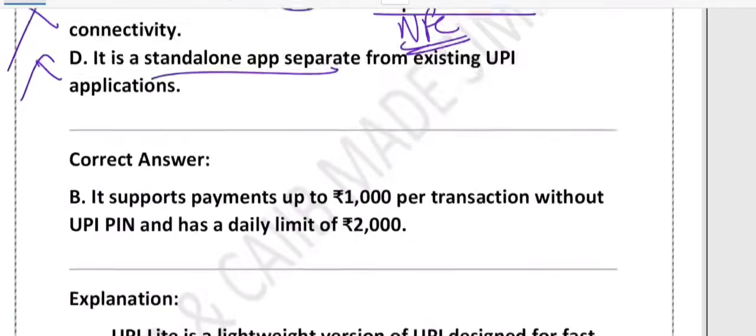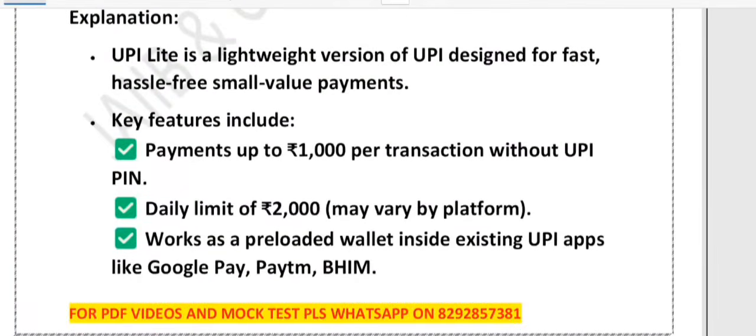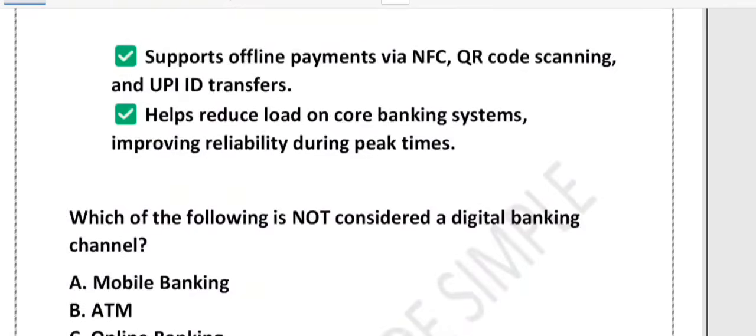That's the point. So remember the key points. UPI Lite is fast, PIN free, for small payments, 1000 rupees per transaction, 2000 rupees daily limit, and it can work offline also, and inside existing UPI apps, not separate. Just remember the key points.